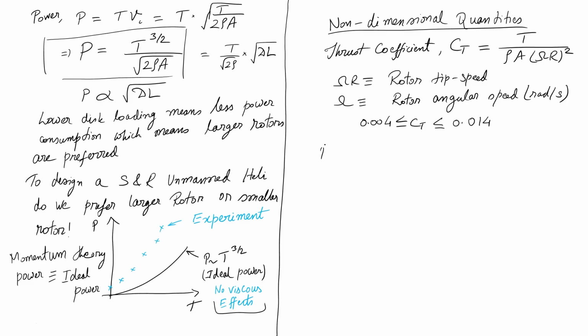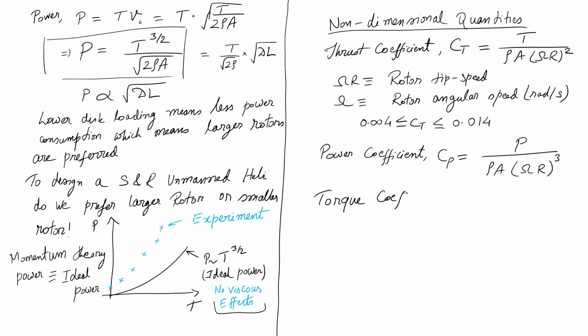Then we have similarly power coefficient given by Cp, P divided by rho A, now omega R whole cubed. So, instead of 2, now there is 3. Based on this, I can also define another parameter called torque coefficient.